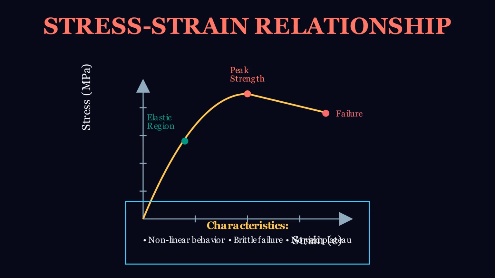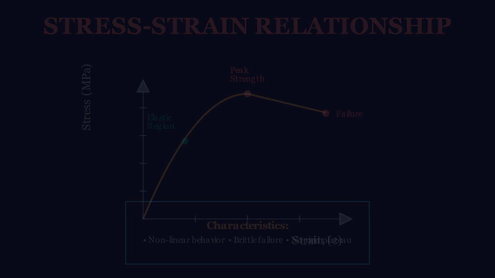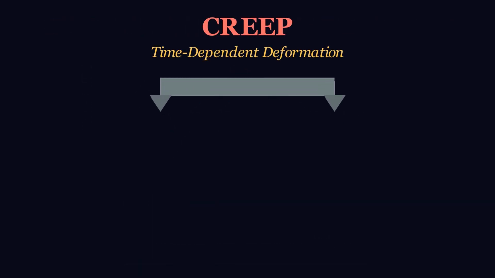After the peak, concrete shows strain softening behavior, meaning it can still carry load but at reduced capacity. Unlike steel, concrete exhibits brittle failure with no yield plateau, and the ultimate strain before crushing is typically around 0.35%.